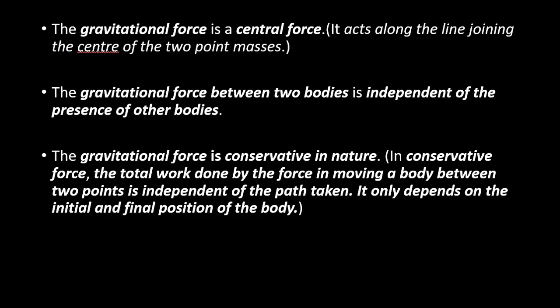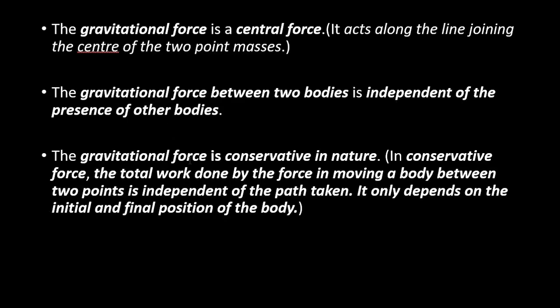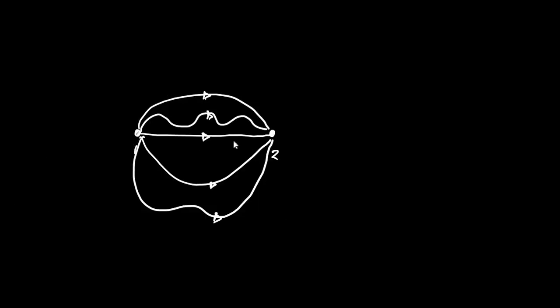It only depends on the initial position and the final position, not the path taken to reach from one point to the other. It only depends on the initial and final position, the net displacement between them. Okay, so gravitational force is conservative in nature. If a body moves under the influence of gravitational force, the total work done by gravitational force will be independent of the path taken. It only depends on the initial and final points.